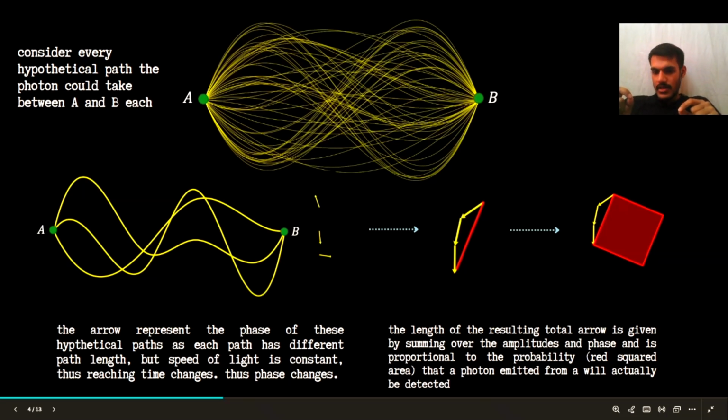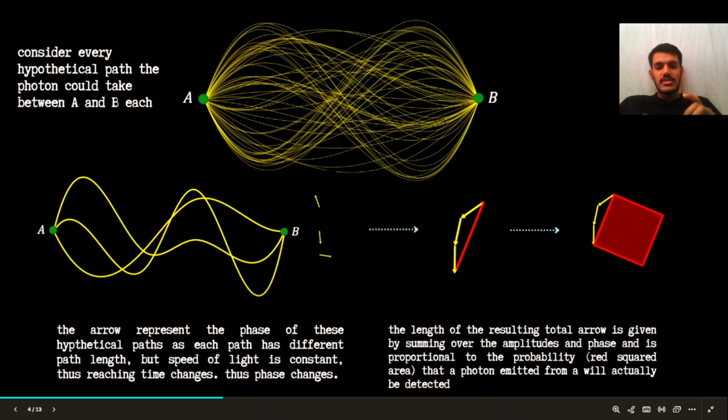So let's look at a few paths from point A to B. As you can see, there are two to three paths from point A to B, and there is a small vector associated with each. That small arrow represents the phase of these hypothetical paths. Each wave, an electromagnetic wave especially, is present with its phase angle. Each wave has a few properties like amplitude, frequency and phase. If we consider monochromatic light, the frequency of all these waves is the same.